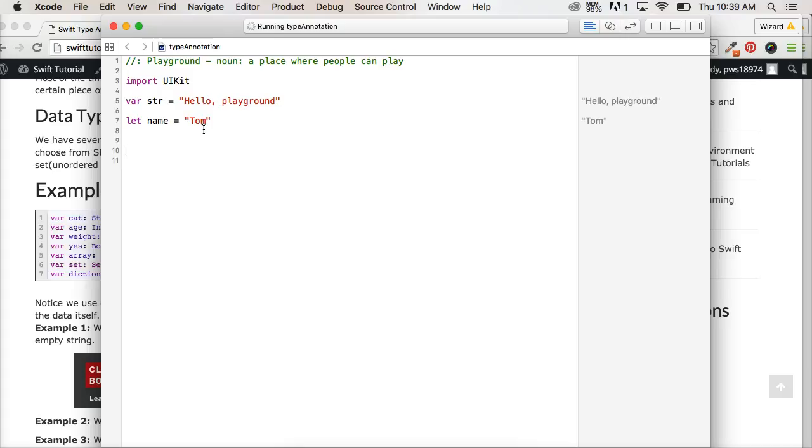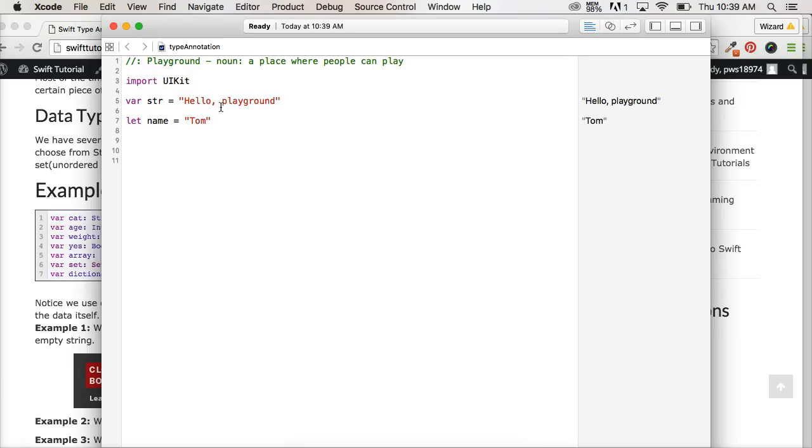So how about if we don't know our variable or constant's value yet? Like right here, we know their value. Hello playground and Tom. We know that value. So when we're writing our program, we can put that in. There's no need for type annotation. But how about for a user's age? If we're going to create a way to grab a user's age, but we don't know that until the user uses our app, for example. So we need a way to initiate that variable so it can exist in the Swift program until we get data for it.